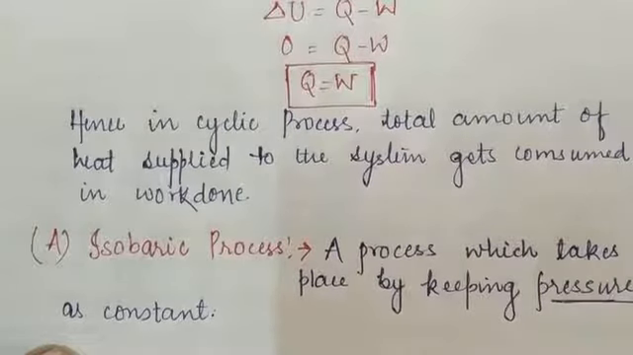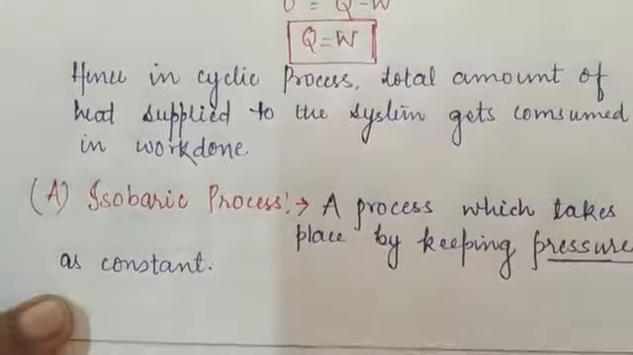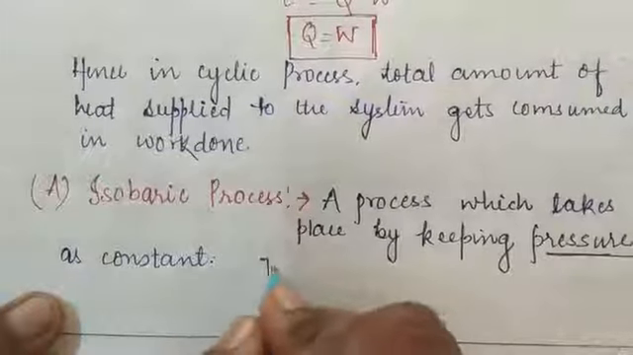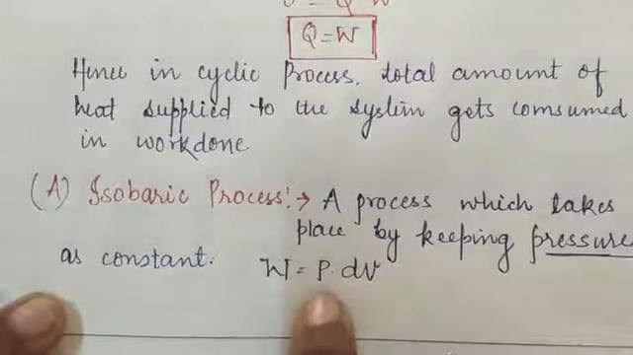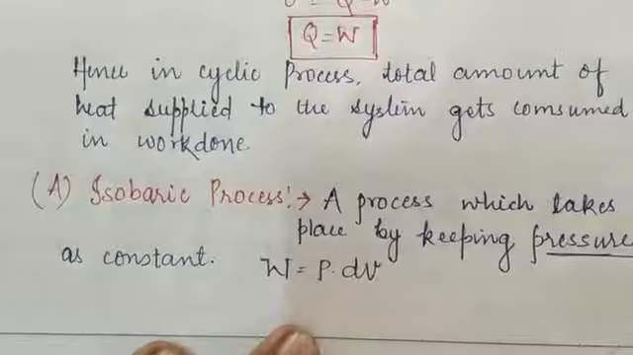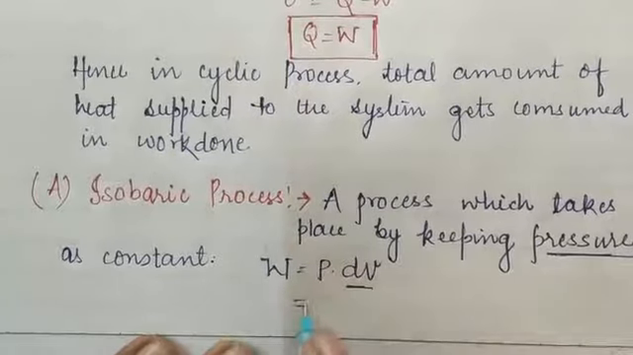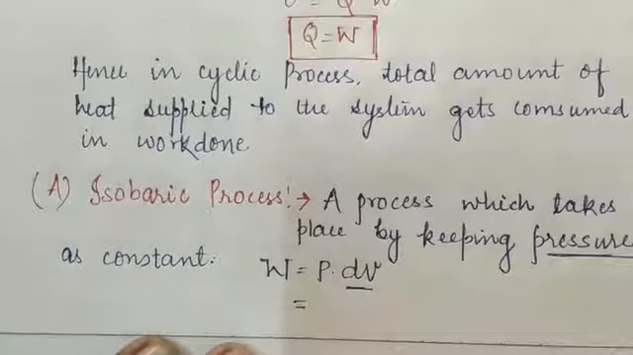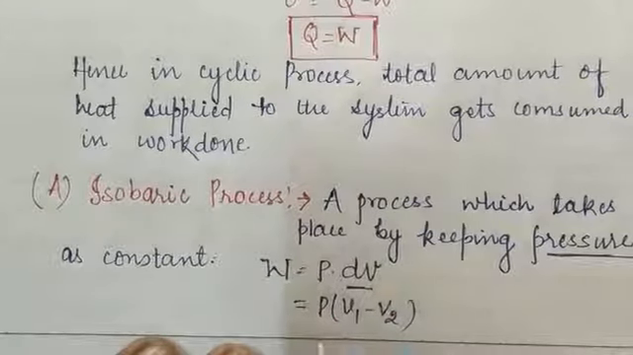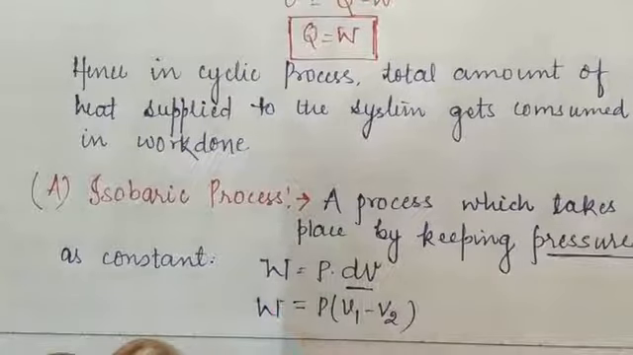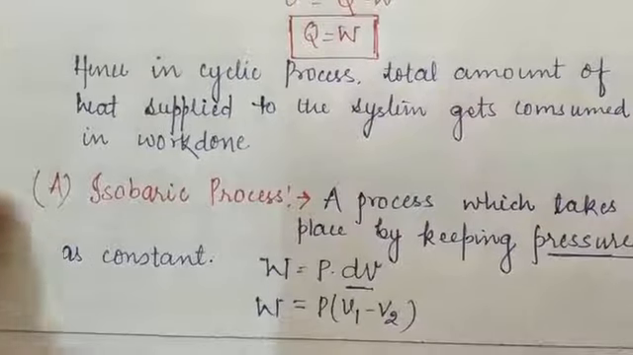So in this condition, as we know, work done is equal to P into delta V or dV. P into dV. Students, now let us suppose that the change in the volume takes place from V1 to V2. This is the amount of work done. So how can we find the change in the internal energy of the system?